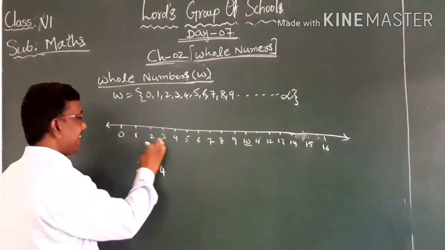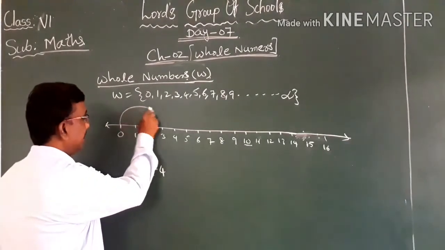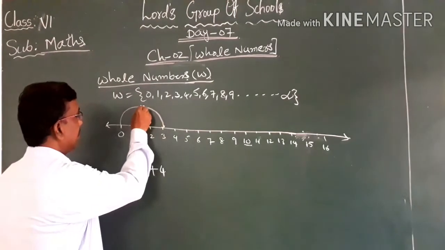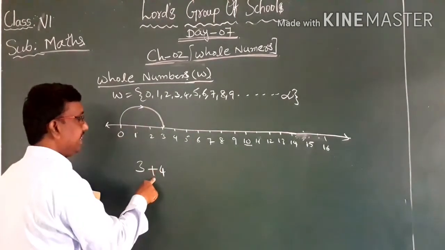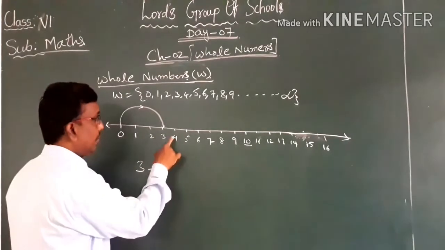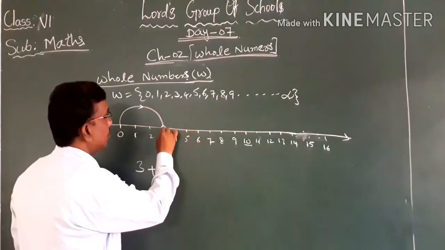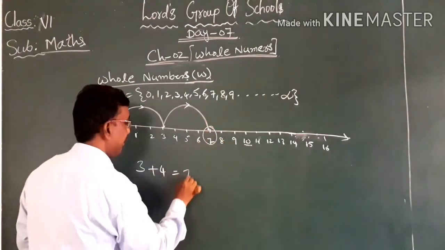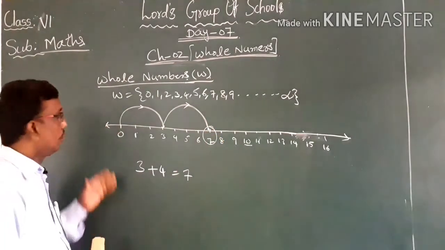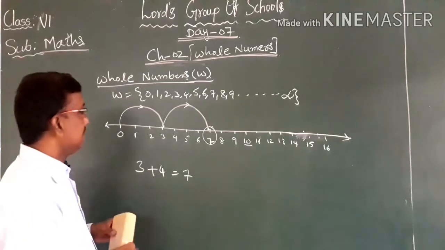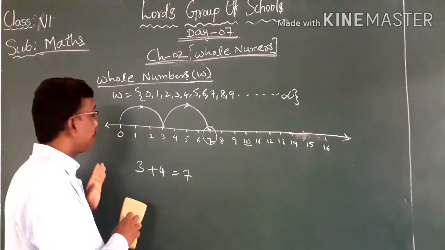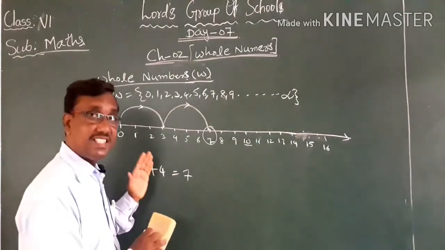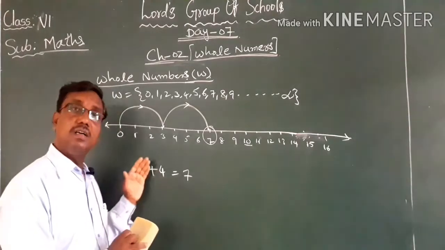So 3 will be on the right side of 0. Directly go to 3 first, and mark an arrow. From there we need to increase it by 4 units. 1, 2, 3, 4. So when we reach, that is 7. So our answer will be 7. So this is how we are doing addition of whole numbers, representation of addition of whole numbers on the number line.